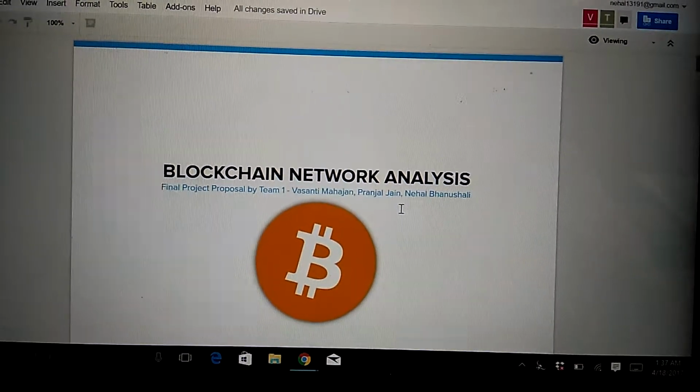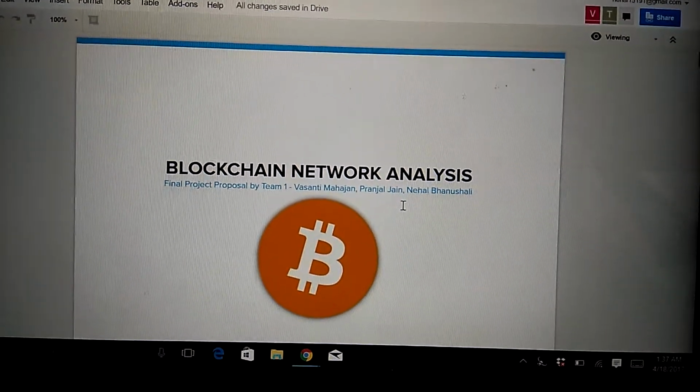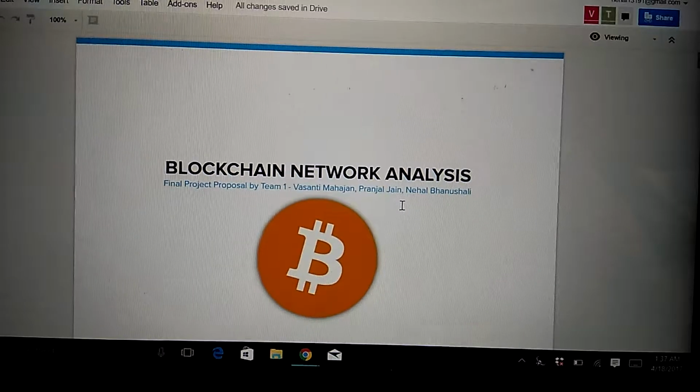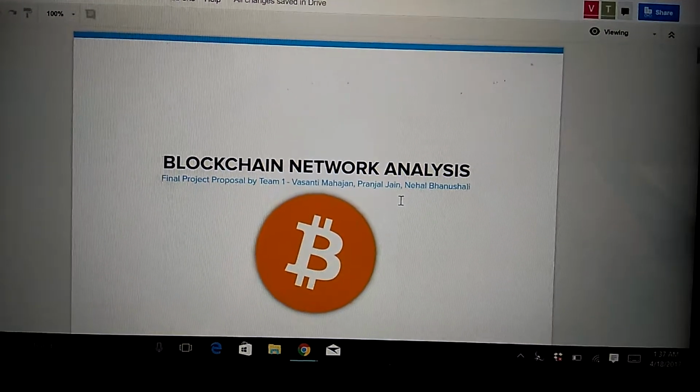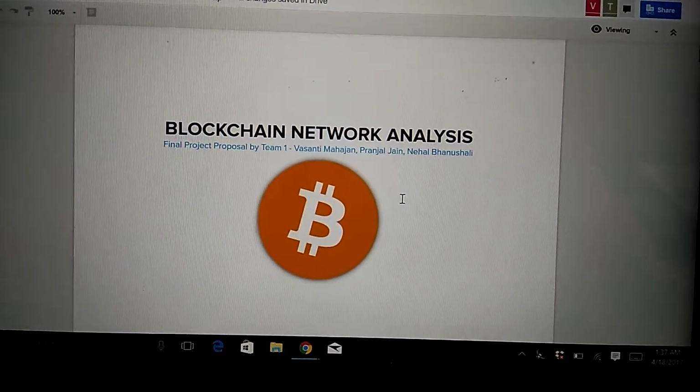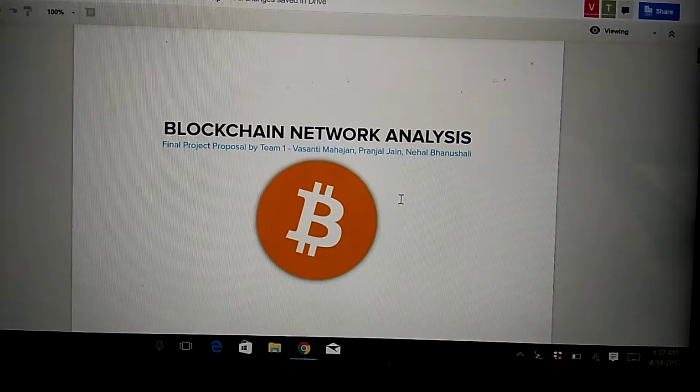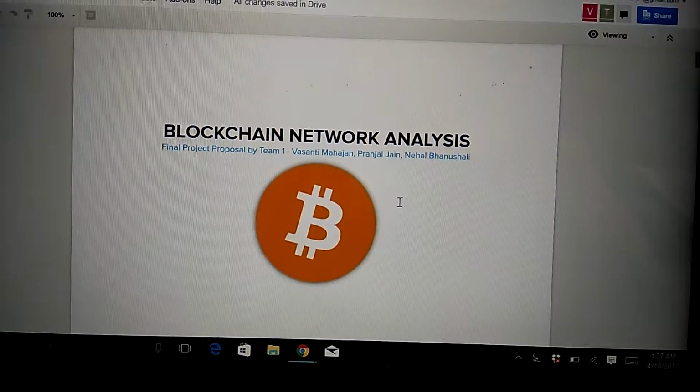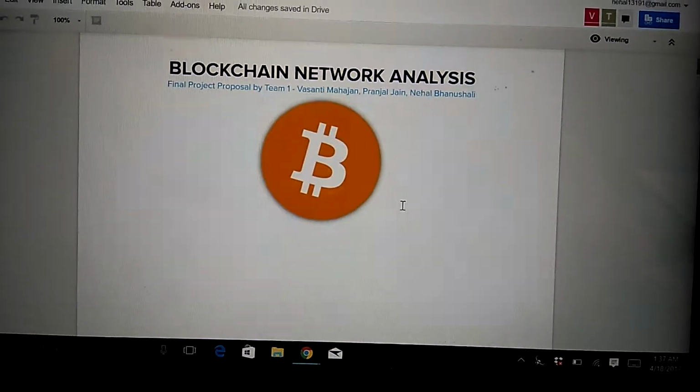Hi guys, we are Team 1 and this is a project proposal for our ADS final project. We are doing a price prediction of Bitcoin based on the transaction network.